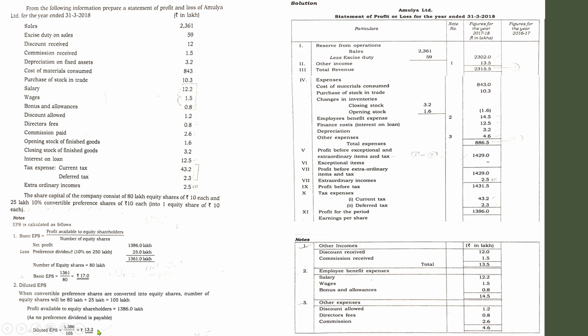See what is the difference? In case of basic EPS, each shareholder will get 17 rupees. Because of these 25 lakh convertible preference shares, they have to distribute their income evenly, so they will get only 13.2. So this is how you have to find earning per share. I believe you have got the concept. Now show those two items here. Basic EPS 17, diluted EPS 13.2. So this is how you have to find or present a statement of profit or loss.